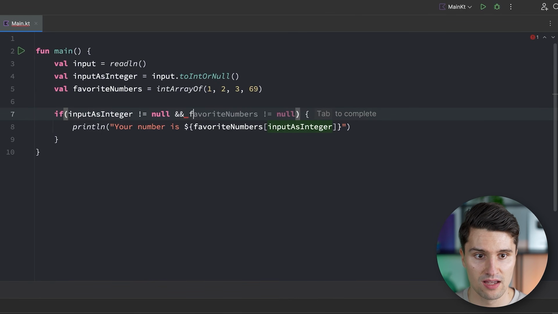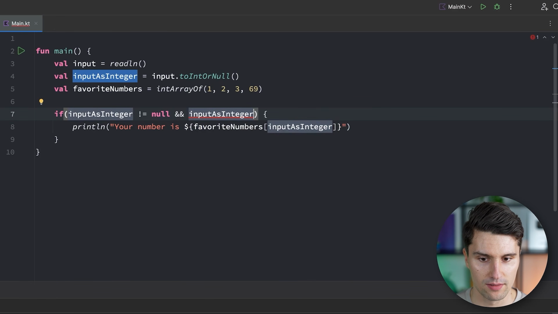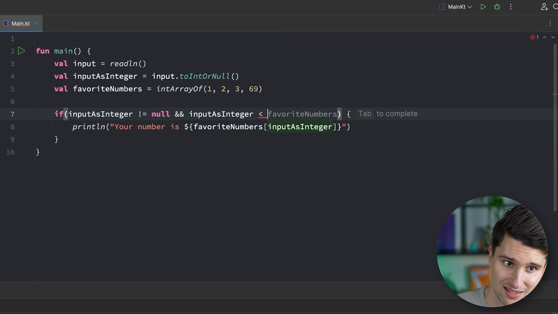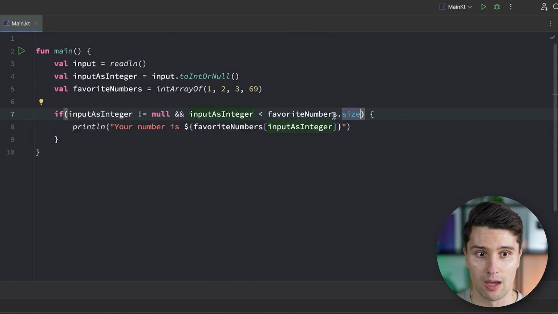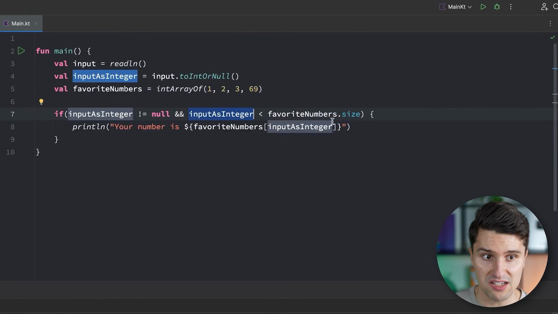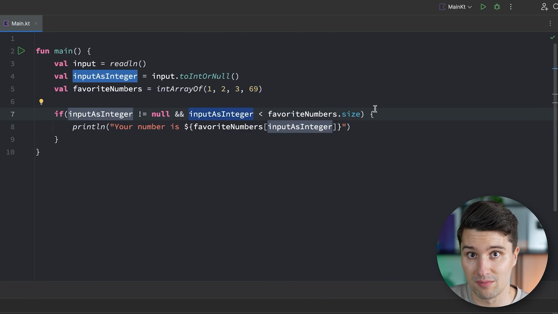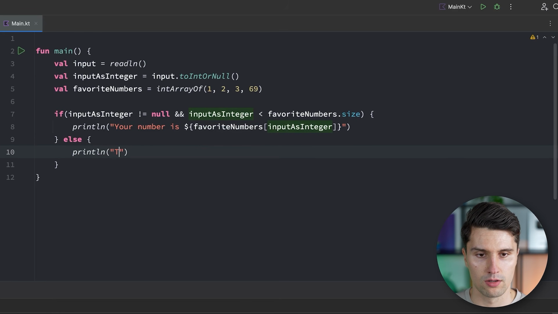So we say and our input as integer is actually less than the favorite numbers dot size. So the size here is actually the number of elements we have in this array, so 4. And if our input as integer is less than 4, so at 3 at max, then that would already make sure that we can't access an index that is 4 or larger. So we could also add an else condition here where we say that index doesn't exist.